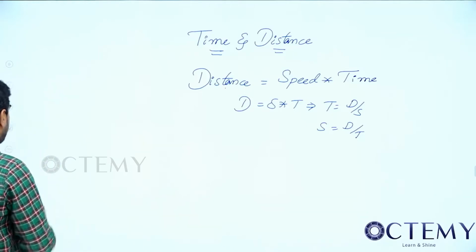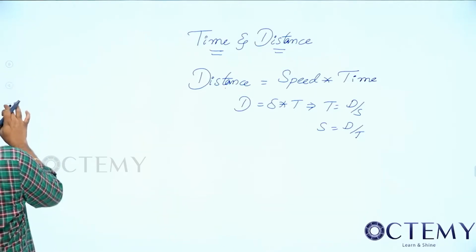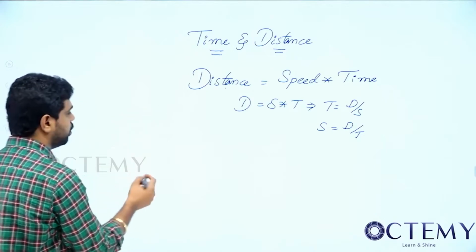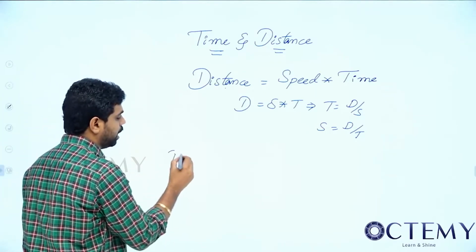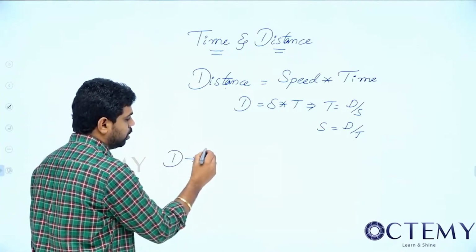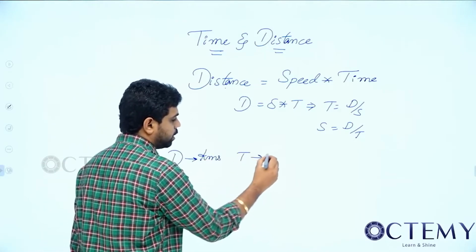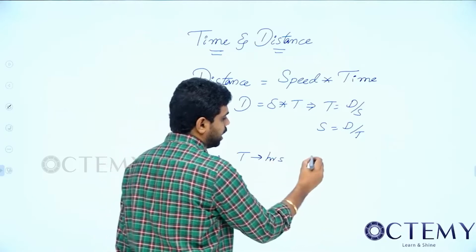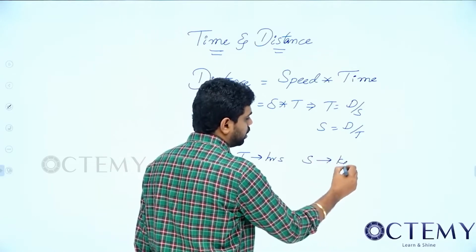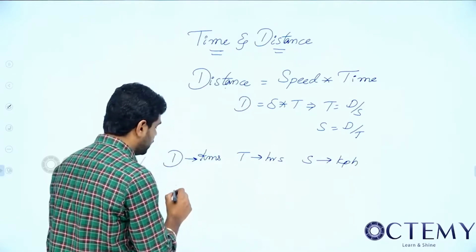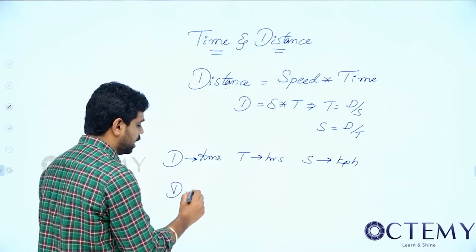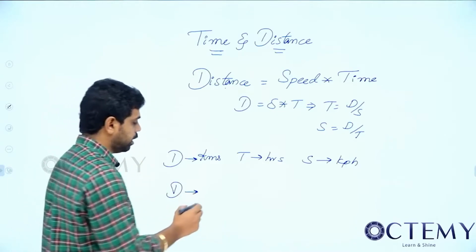Now I don't want to go for questions based on these relations. The reason is that we can spend hours of time on these simple questions. But I'll be giving you these conversions. If distance is in kilometers, time should be in hours, and speed will be in kilometers per hour. For 90% of the problems, we will not use any conversions.